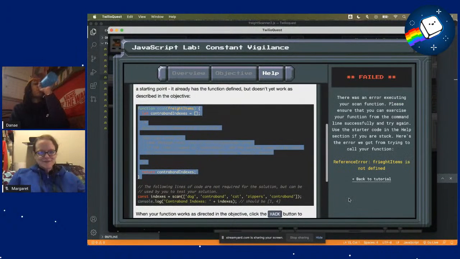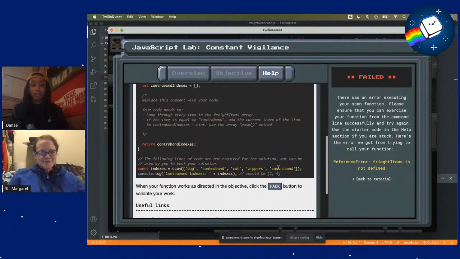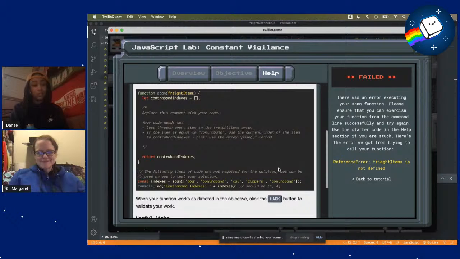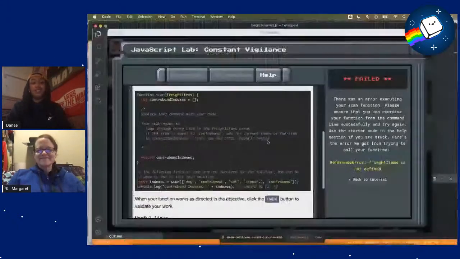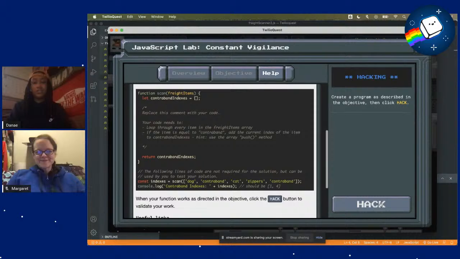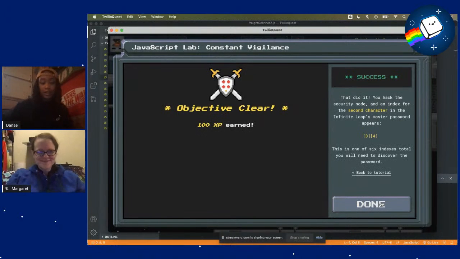Oh man. Okay. writeItems is not defined. Didn't you define it? Okay, let me look at that. Oh, it's just a spelling error. My bad. Hopefully that's all. Okay, yeah, it was just a spelling error, not I before E. Okay, so that did it.